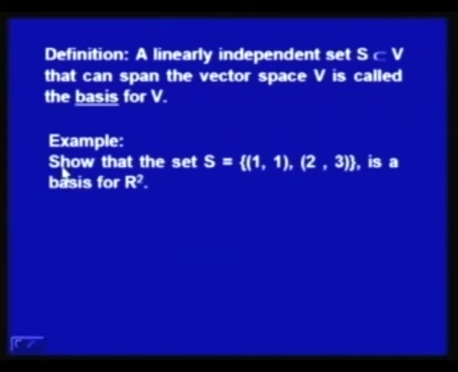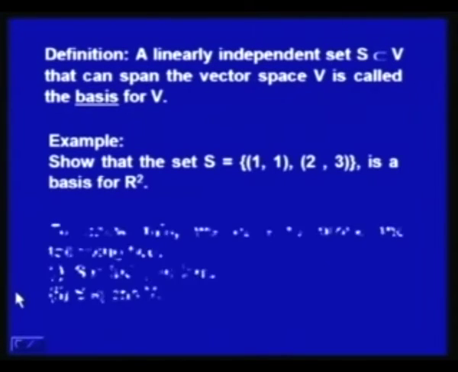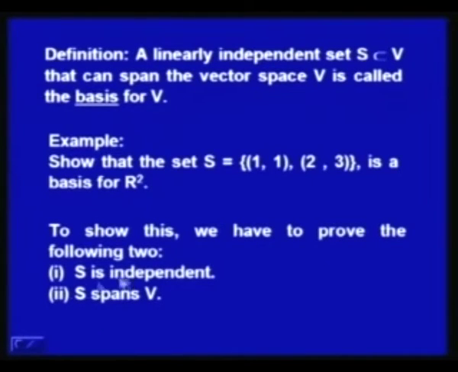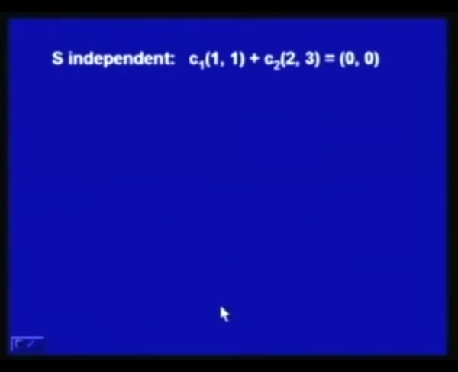Example: show that the set S consisting of (1, 1) and (2, 3) is a basis for R2. Now, to establish this, we have to show two things. One is that S is independent, and the second is that S spans V. You can look at the definition. We have to have a linearly independent set, and then it should span V. So, these two things have to be there.